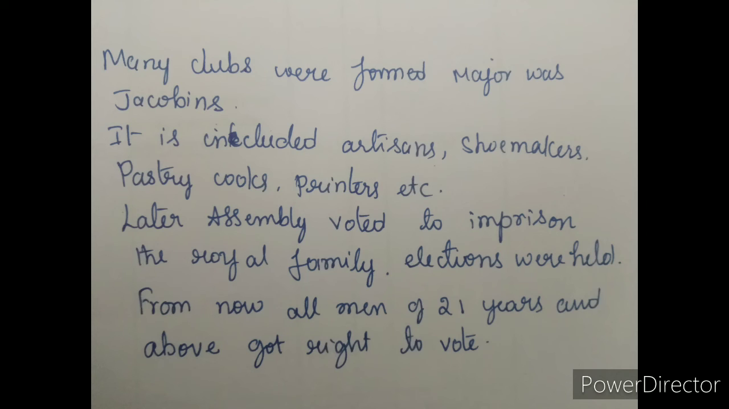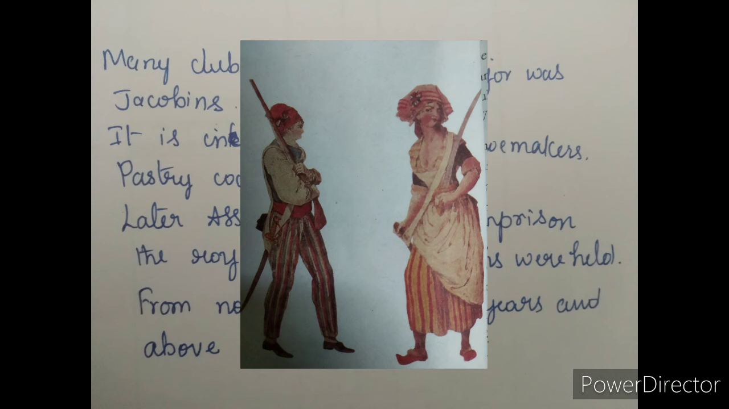The Jacobin clubs were named after the Saint Jacob convent in Paris. He included all shopkeepers, artisans, shoemakers, pastry cooks, watchmakers, printers, servants and daily wage workers. With all these people, he formed the clubs. Even in these clubs, the most successful of them, women were also very active throughout this period.